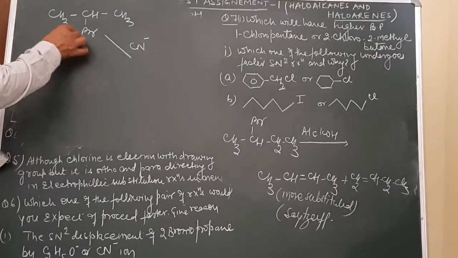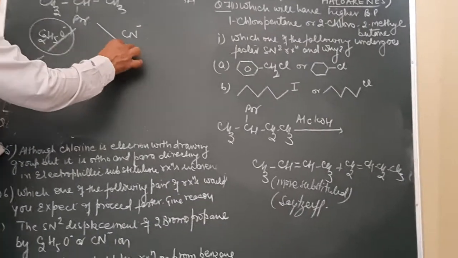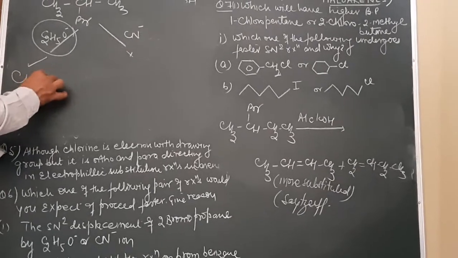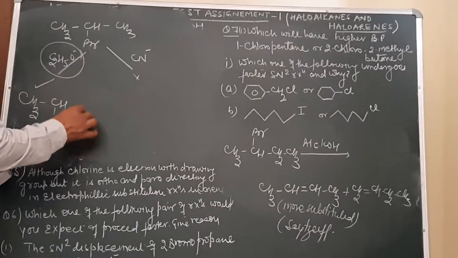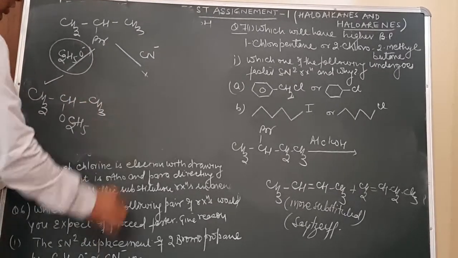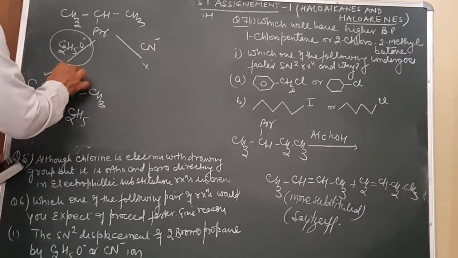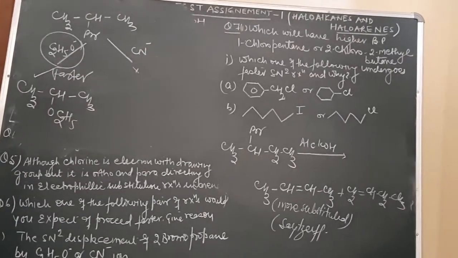In this, ethoxide is a better nucleophile. So this reaction will be a faster reaction as compared to this. So product in this case will be CH3, CHOC2H5 and then CH3, because OC2H5 is a stronger nucleophile as compared to cyanide. So this reaction over here will be a faster reaction. Hopefully you must be understanding the concept.